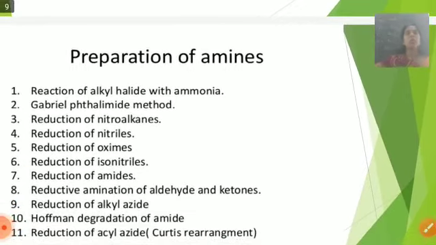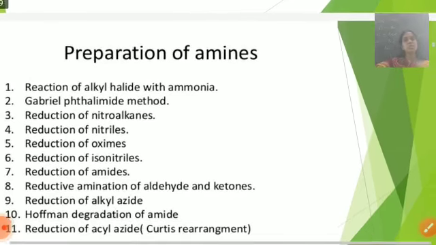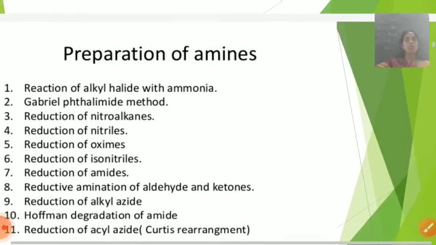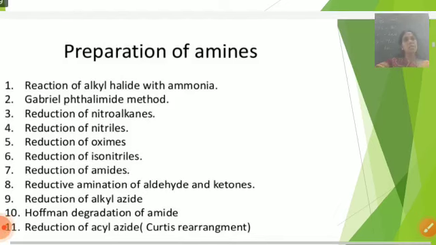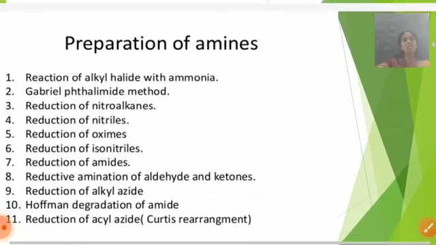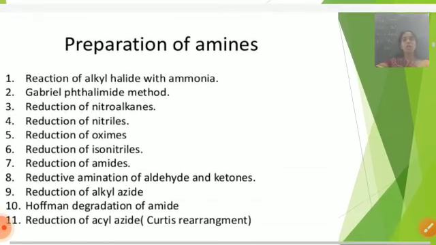Okay, next, what are amines? Amines are derivatives of ammonia. Amine hybridization is sp3, the structure is trigonal pyramidal, and the bond angle is less than 109.5 degrees. Amines are classified into 3 types: primary, secondary, tertiary, depending upon the alkyl groups.